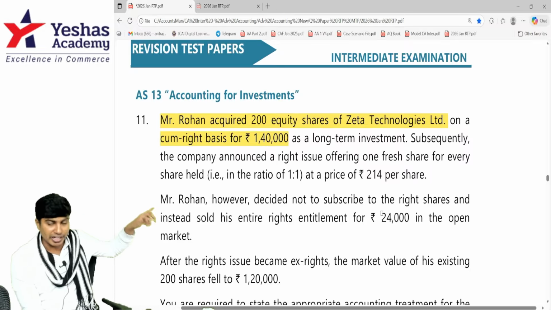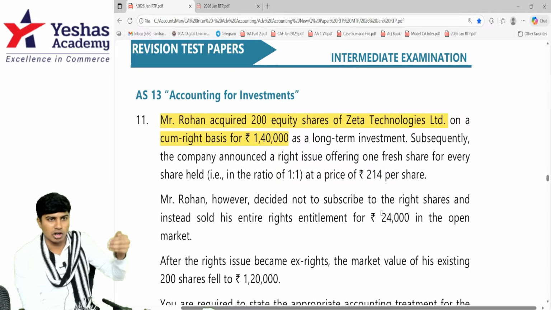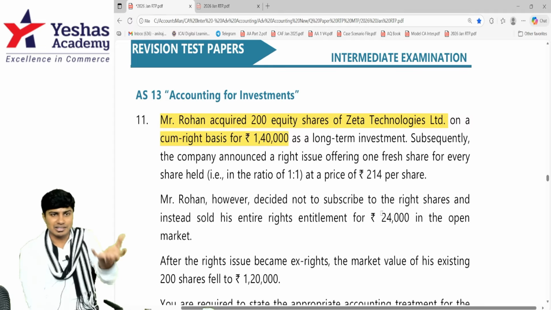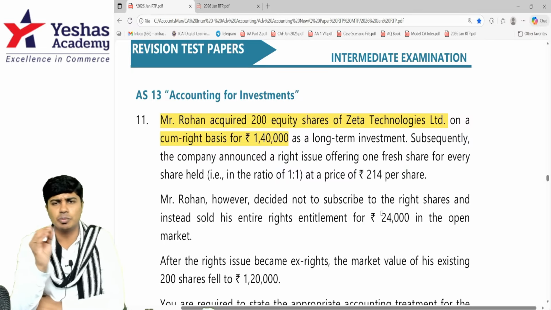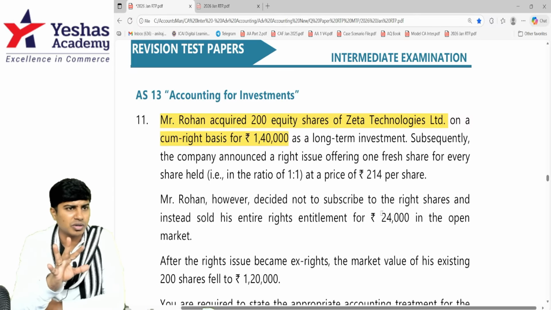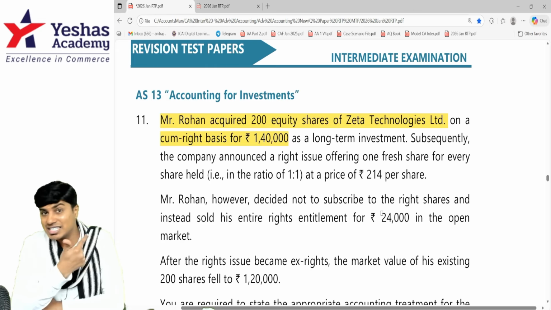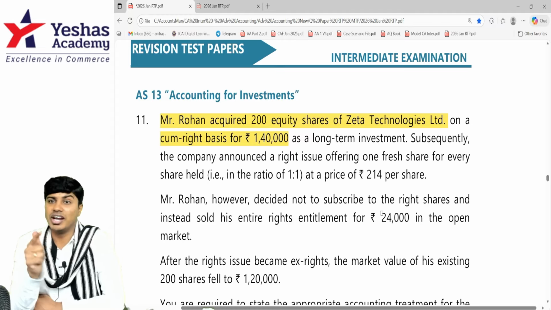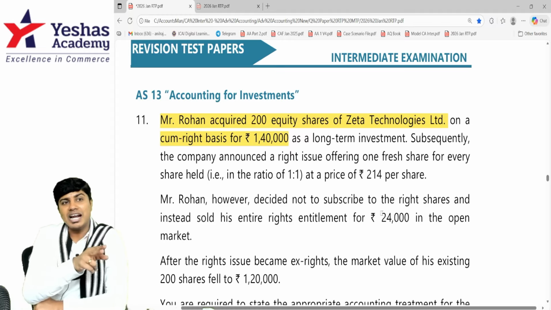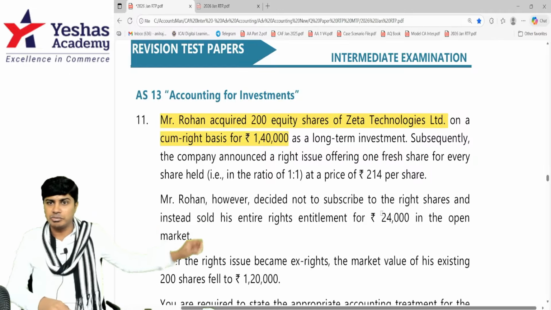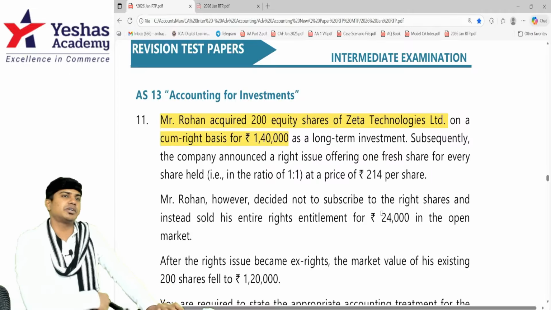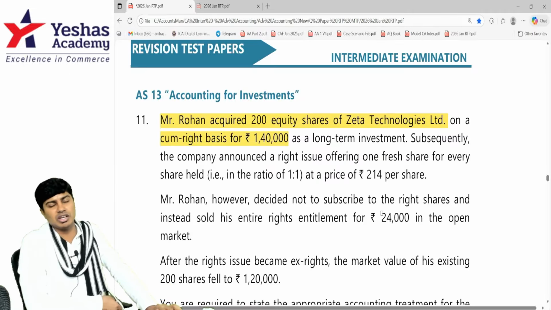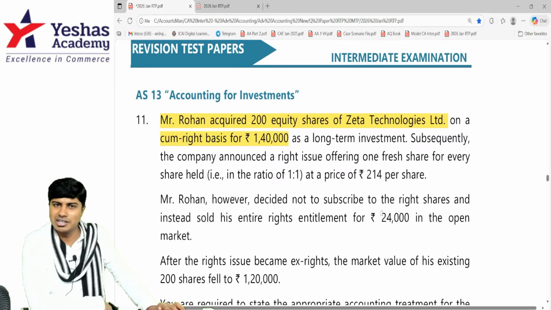So on the sale of rights, if he does, after he's been allotted rights, if he sells, that consideration that he gets, usually by default, sale of right consideration should be credited to P&L account as per accounting standard 13. But in this case, the revenue that you get on the sale of the rights can be adjusted against the cost of the investments, to the extent investment value will go down, because the investments are to be valued at cost or NRV, cost or fair market value, whichever is less.